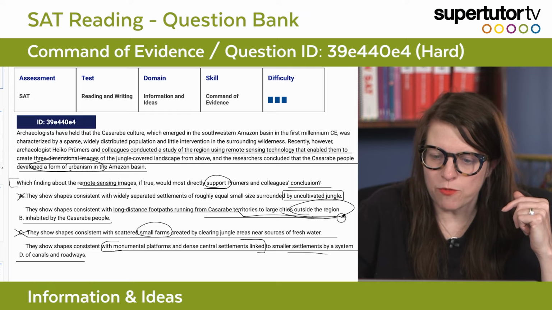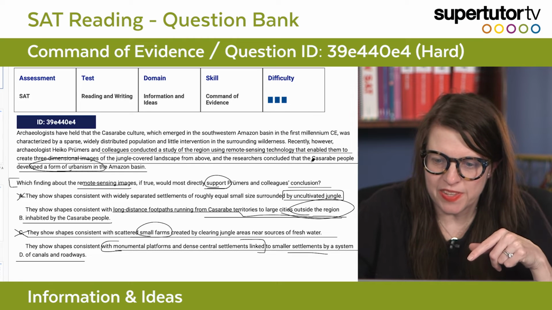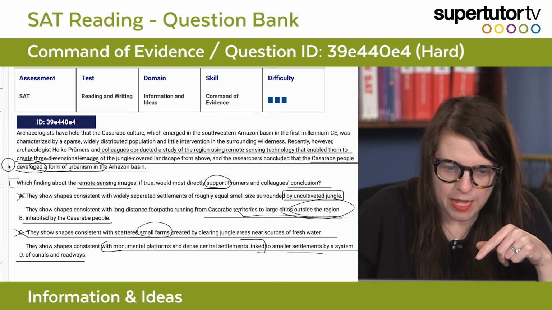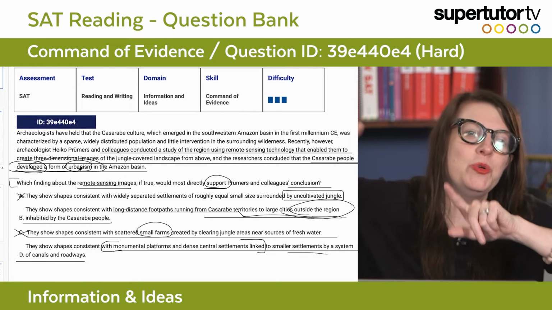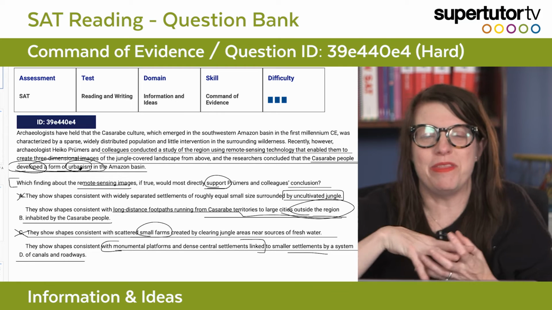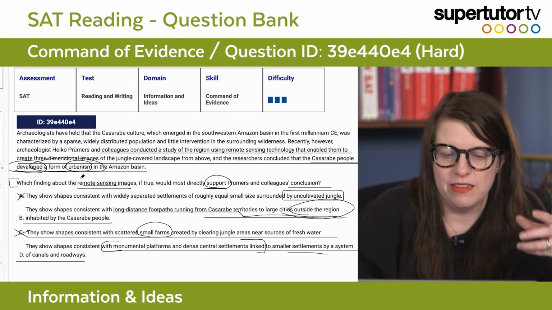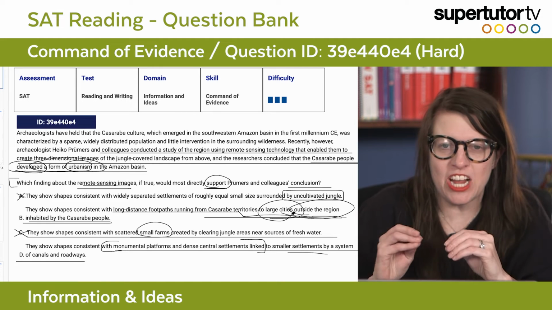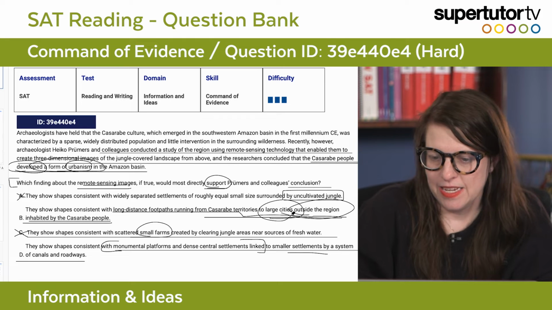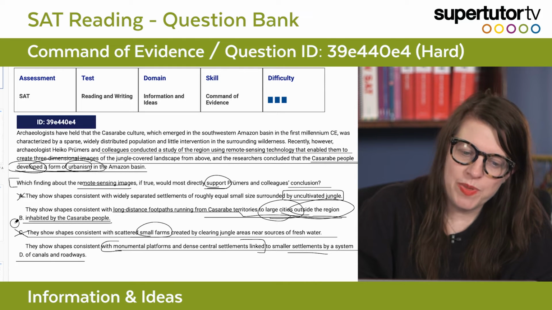They showed shapes consistent with long-distance footpaths running from here to large cities outside the region. So this just says they have roadways to cities outside the region, but this says the Kasabre people developed a form of urbanism, not made a bunch of roadways to the urban centers that were not within their people's area, right? And this is areas inhabited. So the large cities are not the Kasarabe. They're not the Kasarabes.